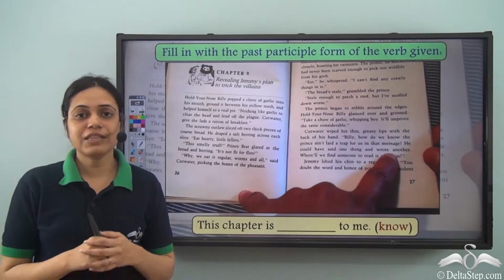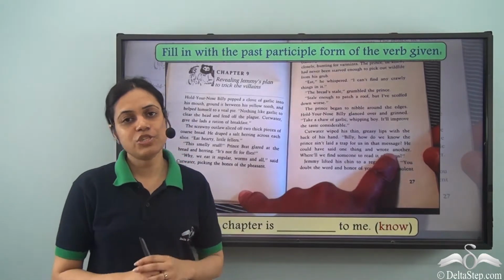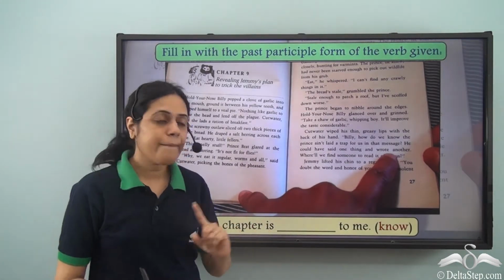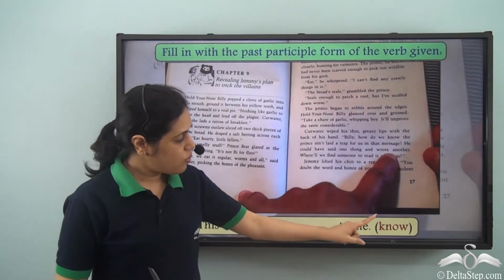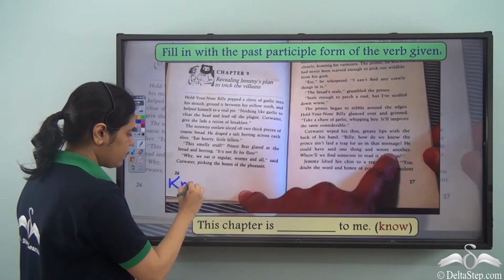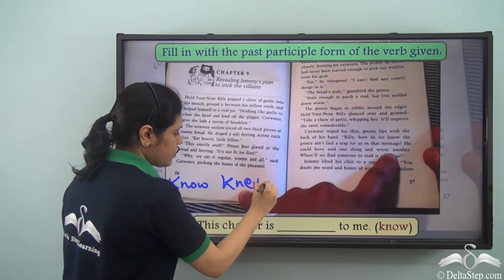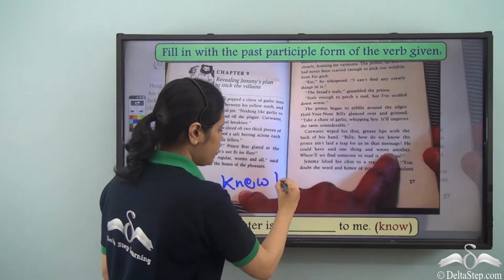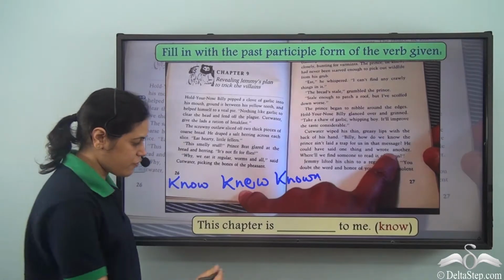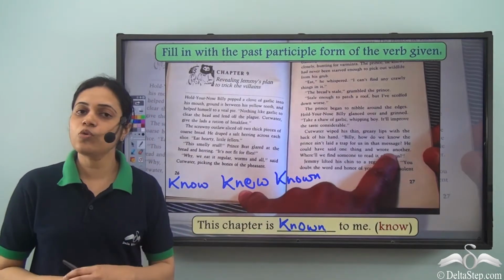Now I need to fill in the blank with the past participle form. This chapter is dash to me. The verb is know. Why past participle form? Because it is in the passive voice. So what is the past participle form of know? So know is the present tense. Knew is the past tense. And known, K-N-O-W-N, known is the past participle form. So the answer will be known. This chapter is known to me.